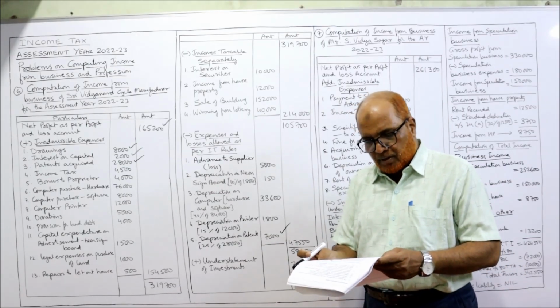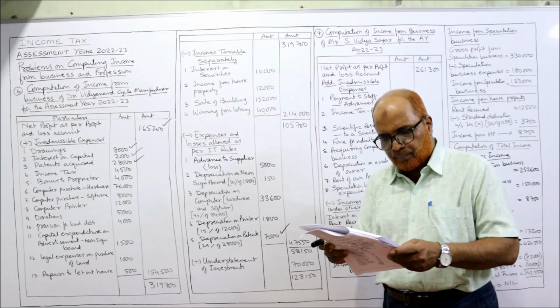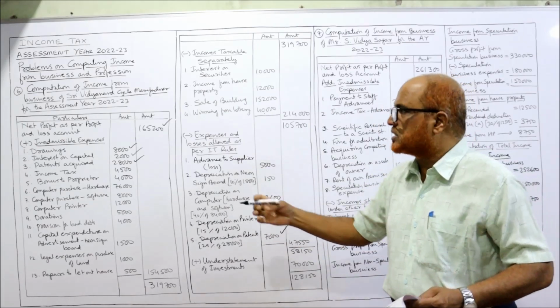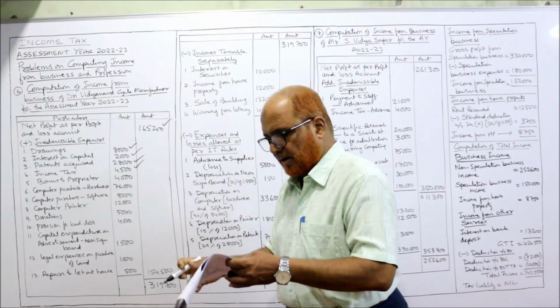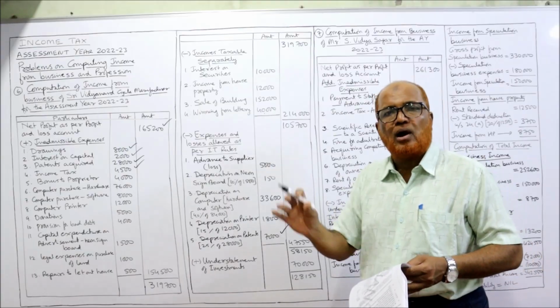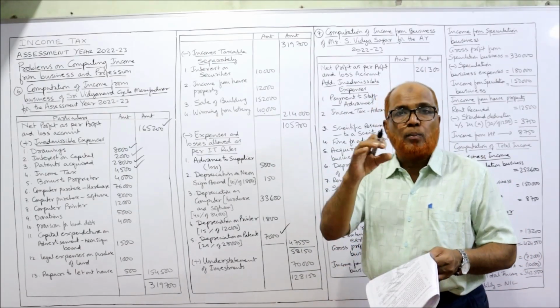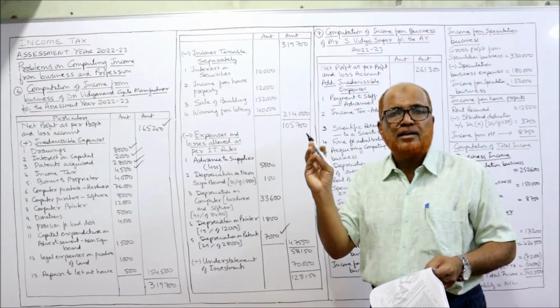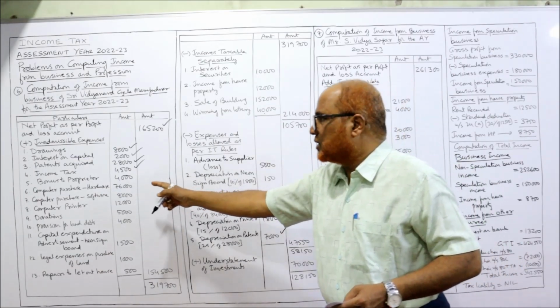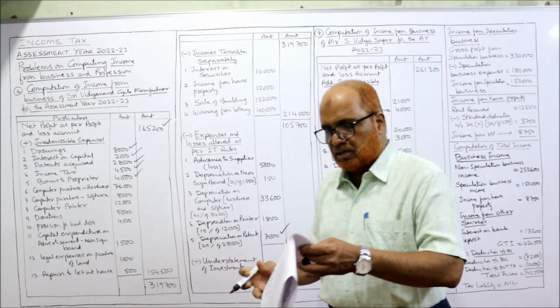Next comes legal expenses, allowed. Income tax debited to profit and loss account is disallowed, 4,500. Bonus paid to employees is allowed as deduction. Salary to proprietor or bonus to proprietor is disallowed. So bonus to proprietor 4,000 disallowed.